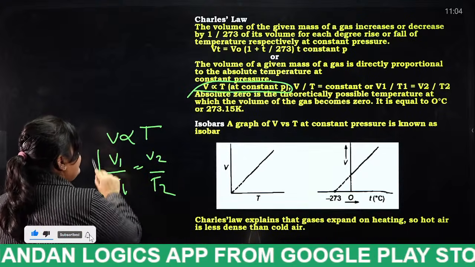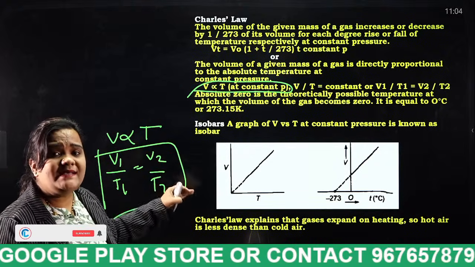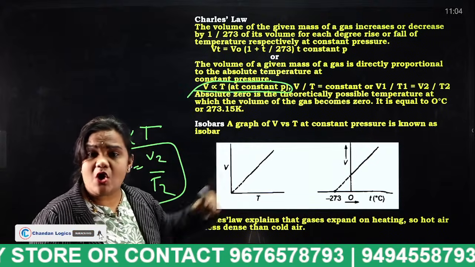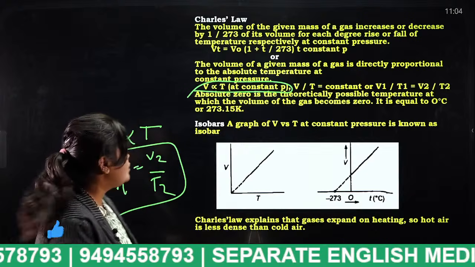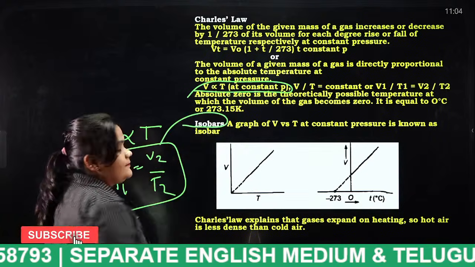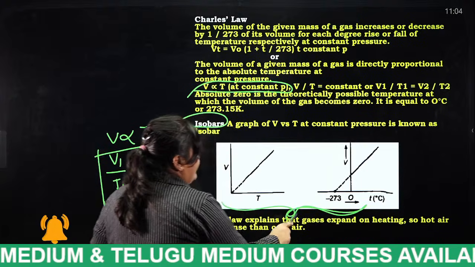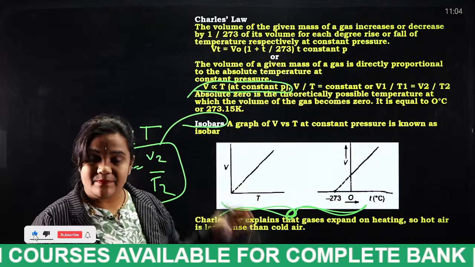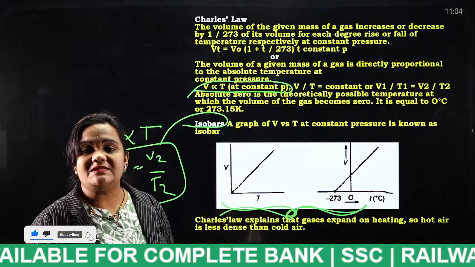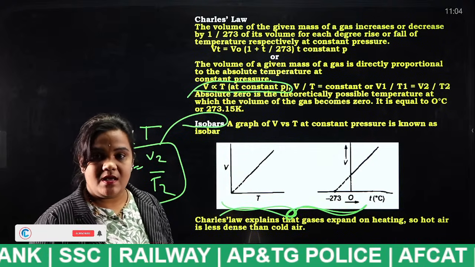We have to use this if any problem is given. When pressure is kept constant, that particular process is known as what, students? Isobaric. These are the diagrams when pressure is kept constant.